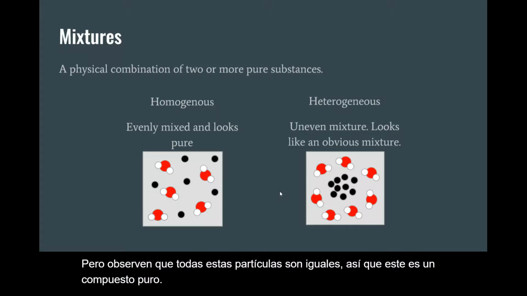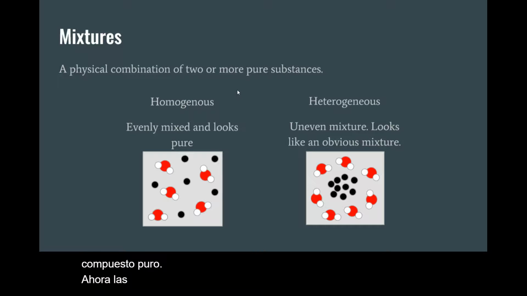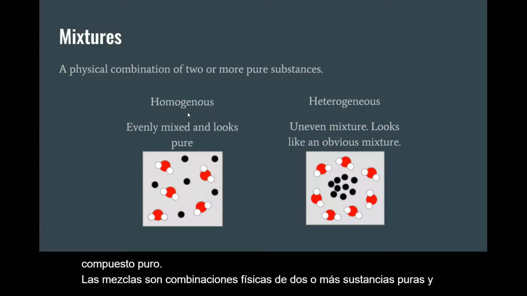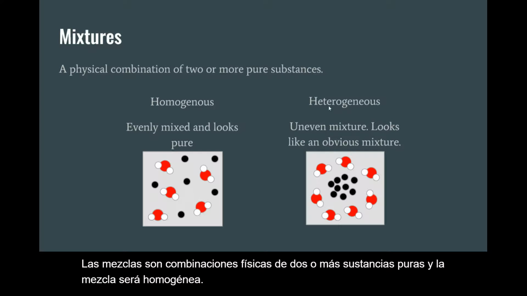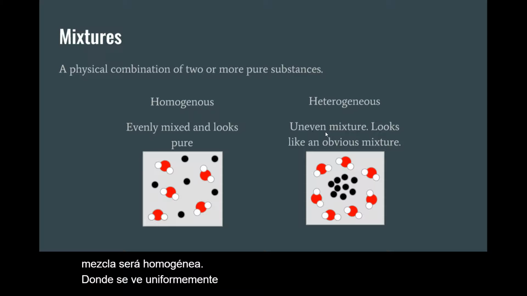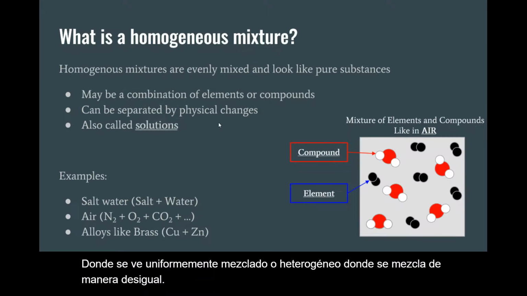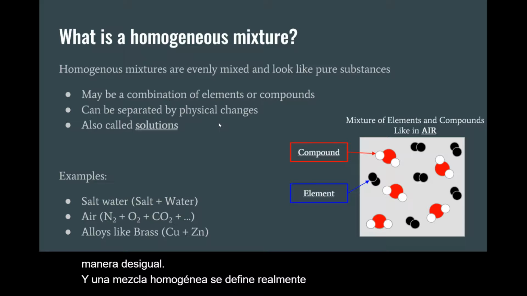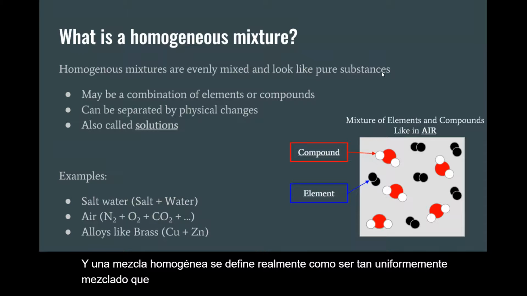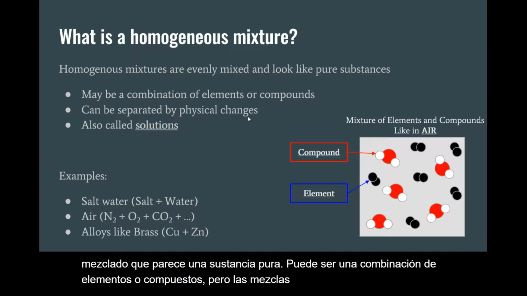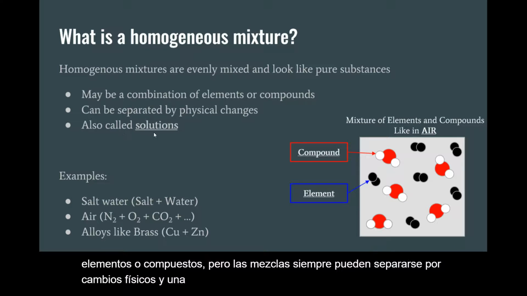Now, mixtures are physical combinations of two or more pure substances, and a mixture will either be homogeneous, where it looks evenly mixed, or heterogeneous, where it's unevenly mixed. And a homogeneous mixture is really defined as being so evenly mixed that it looks like a pure substance. It may be a combination of elements or compounds, but mixtures can always be separated by physical changes. And a homogeneous mixture is also called a solution.